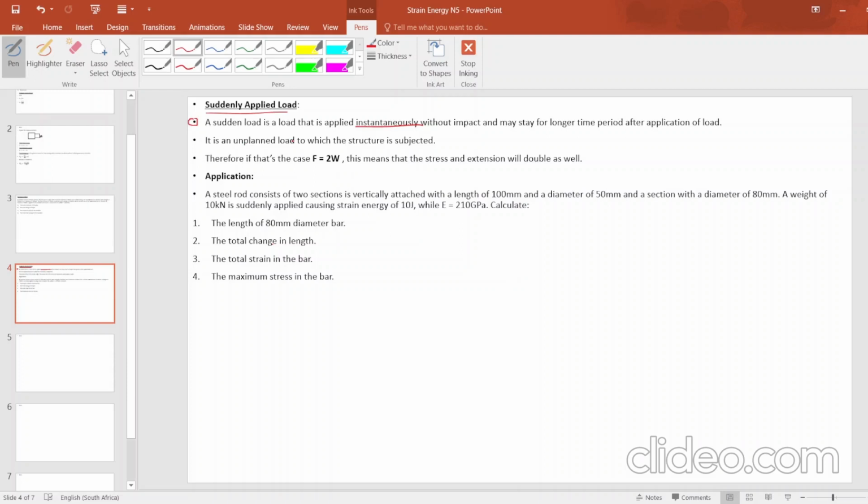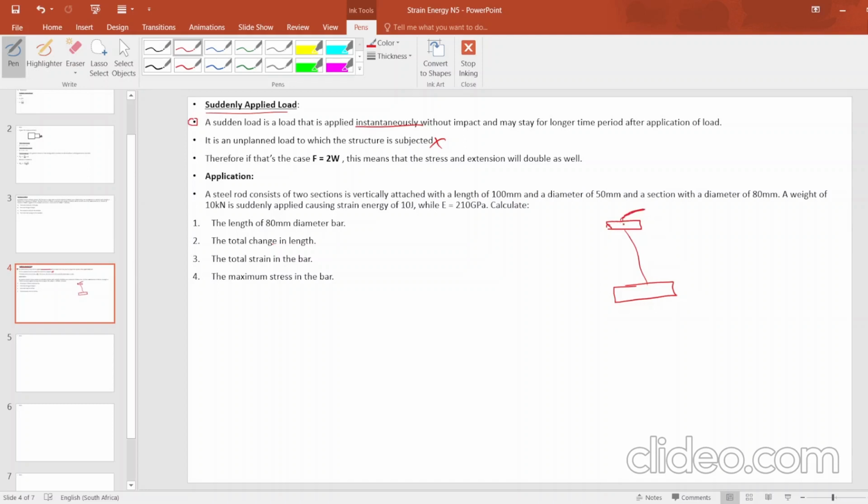It is an unplanned load to which the structure is subjected. On this point, they are giving the picture. Let's say you were lifting something with a rope. The rope has some block at the bottom, and on top maybe you have a wheel or a gear or something that helps you to pick up the load.